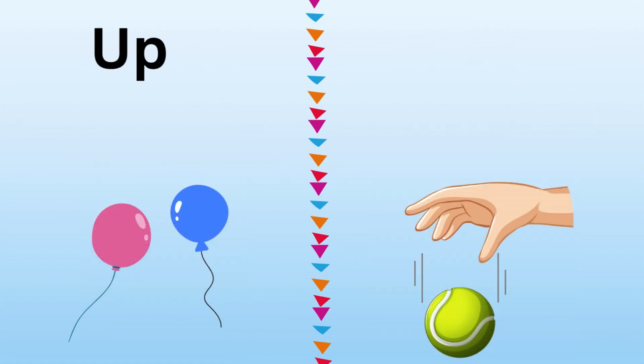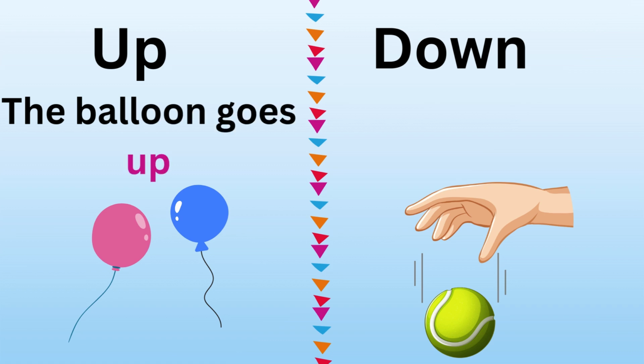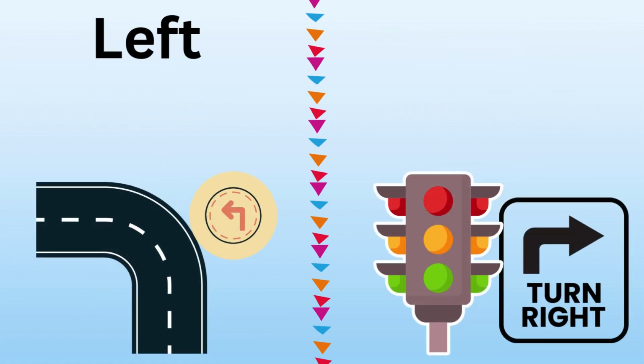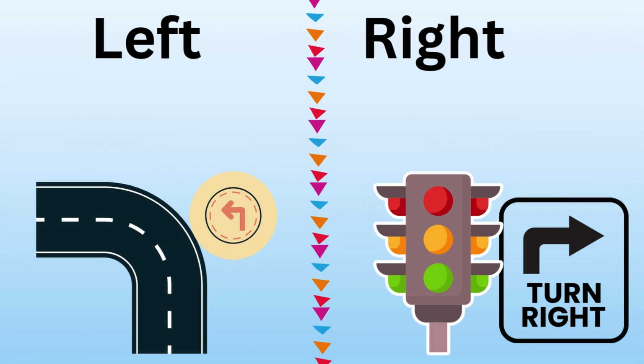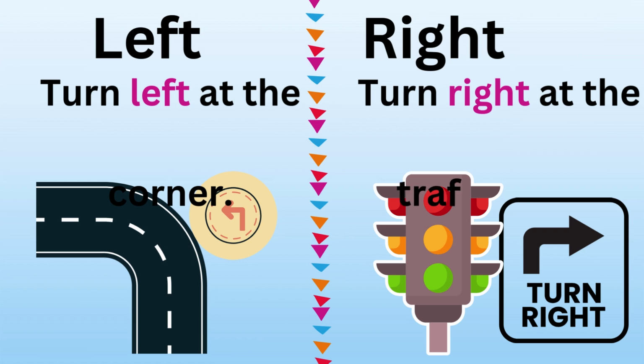Up, down. The balloon goes up. The ball falls down. Left, right. Turn left at the corner. Turn right at the traffic light.